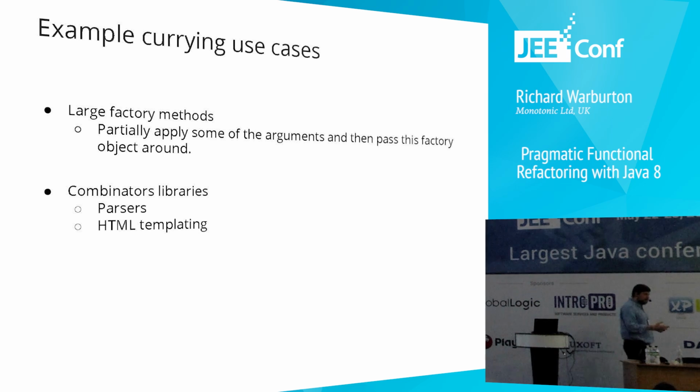Currying is used quite a lot in functional programming, especially for things like parser combinator libraries and templating, where you have these very, very generic libraries, and then you pass in some functions to get your more specific, domain-specific implementation, and then you pass in the specific values. So an example for, say, a parser would be maybe you have a generic function that says, eat me many of this character, and then you pass in a thing that says single space, and then you've got a function back that eats many spaces.